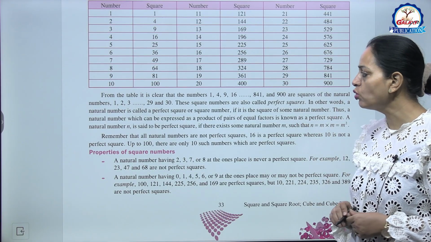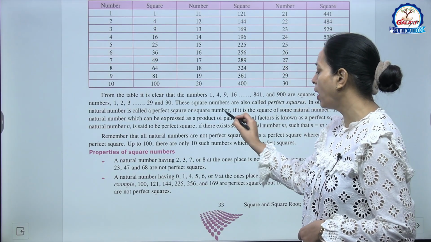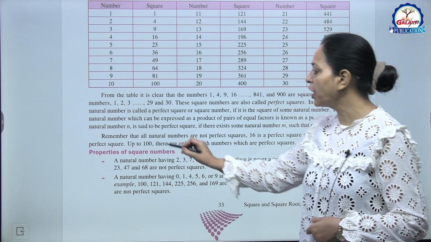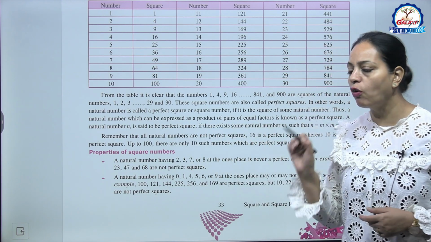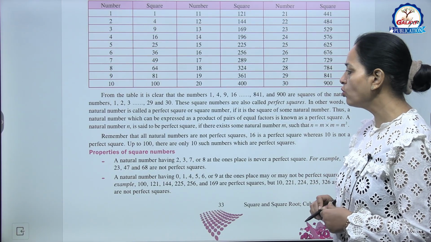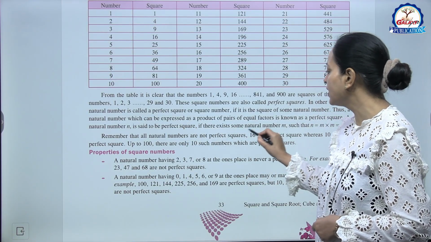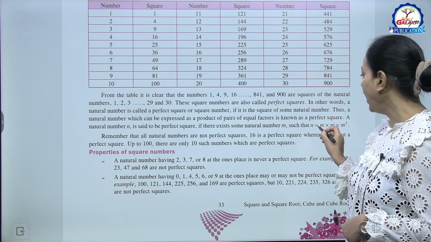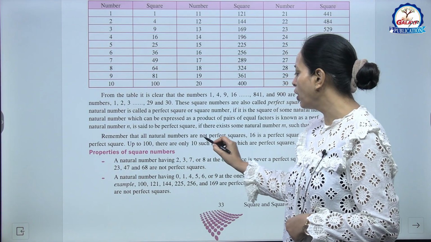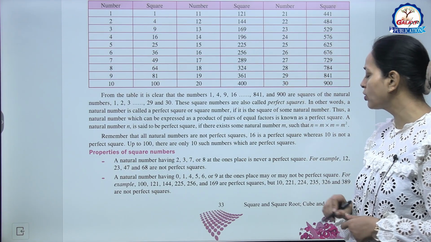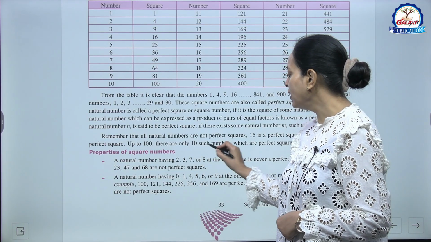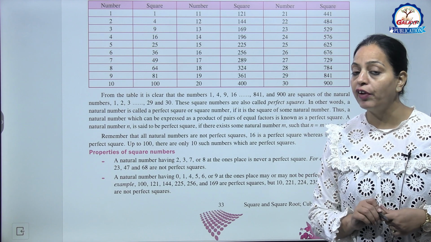In other words, a natural number is called a perfect square or a square number if it is a square of some natural number. Thus, a natural number which can be expressed as a product of pairs of equal factors is known as a perfect square. A natural number n is said to be a perfect square if there exists some natural number m such that n equals m into m equals m square. So remember that all natural numbers are not perfect squares, like 16 is a perfect square whereas 10 is not a perfect square. Up to 100 there are only 10 such numbers which are perfect squares.